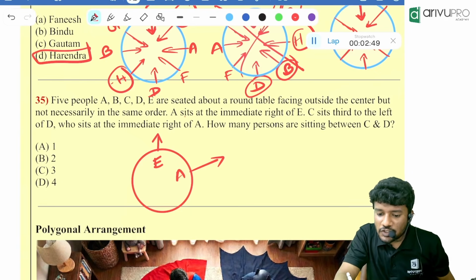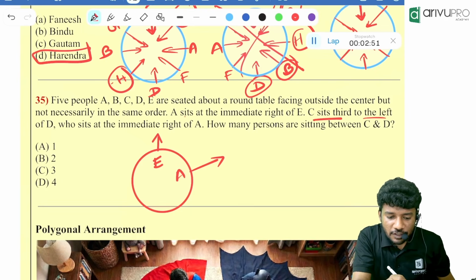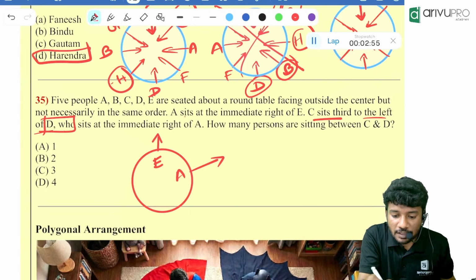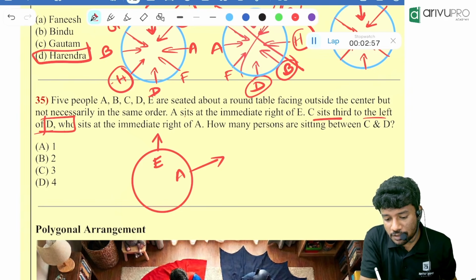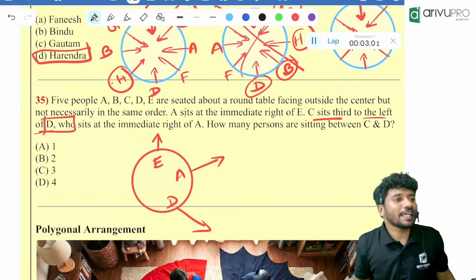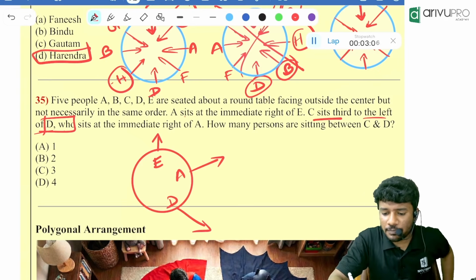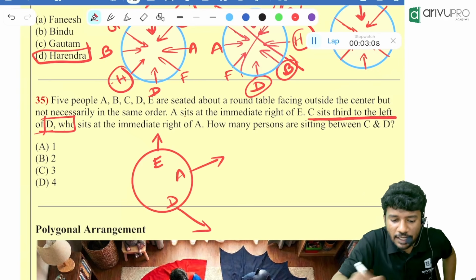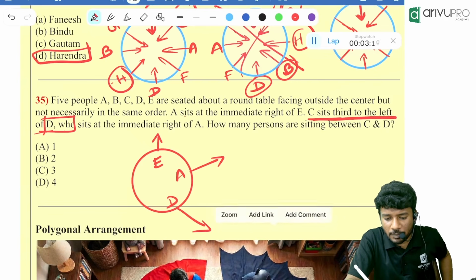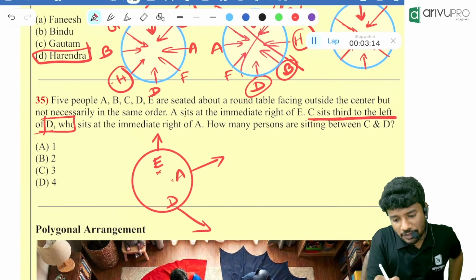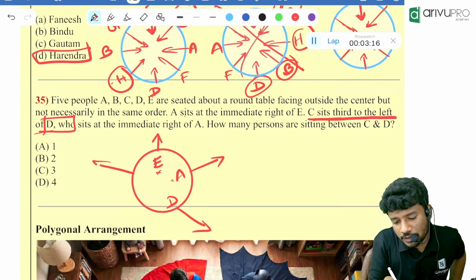Then C sits third to the left of D, who sits immediate right of A. That means where is the position of D? D is immediate right of who? A. That is also done. Now, what do you know about C? C sits third to the left of D. Third to the left of D means first to the left is A, second to the left is E, third to the left is whom then?